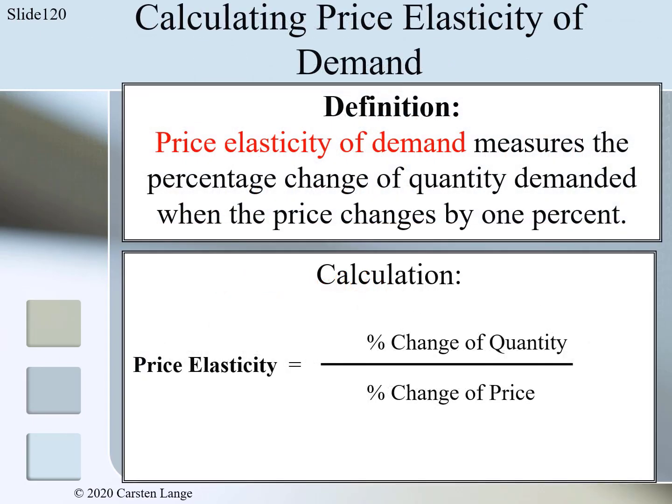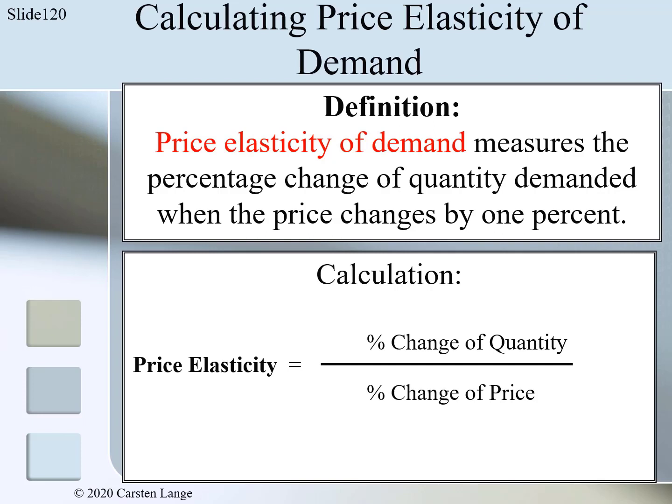To calculate price elasticity in general, you have to take the percentage change of quantity and divide it by the percentage change of price. Here is an example how to calculate price elasticity of demand. Let us assume the price increased by 7% and the quantity demanded decreased by minus 21%.